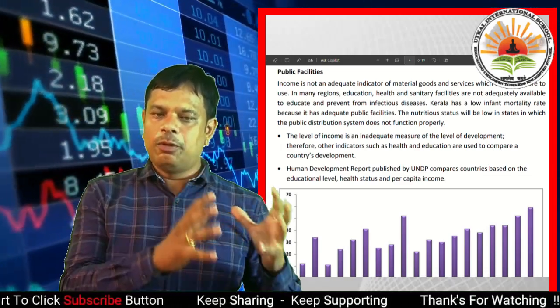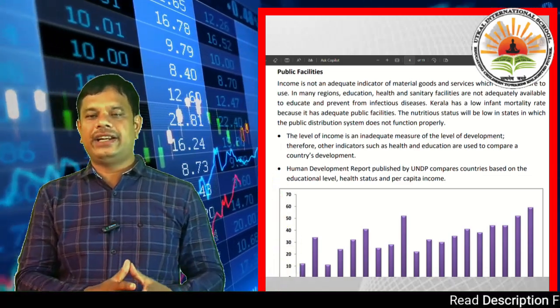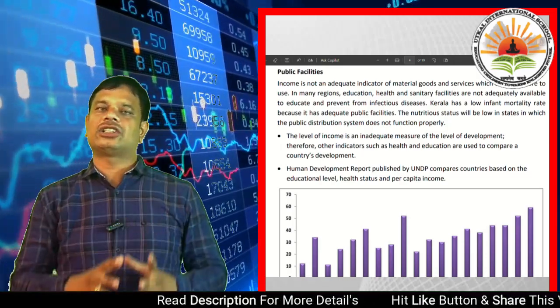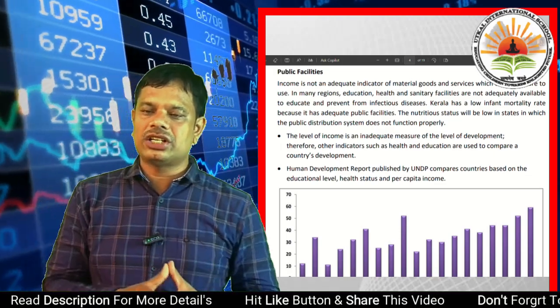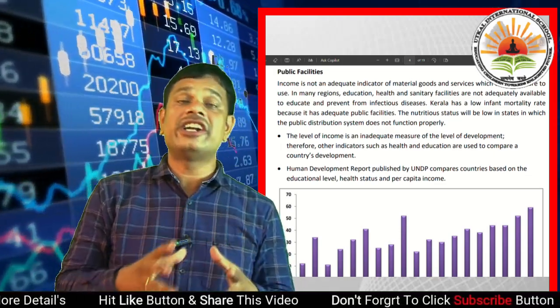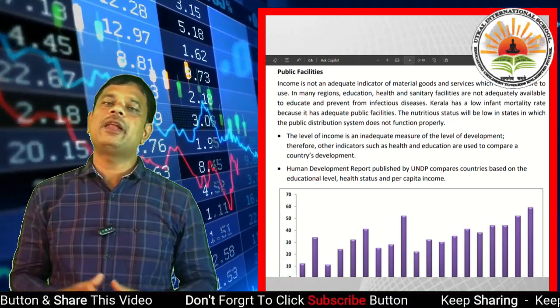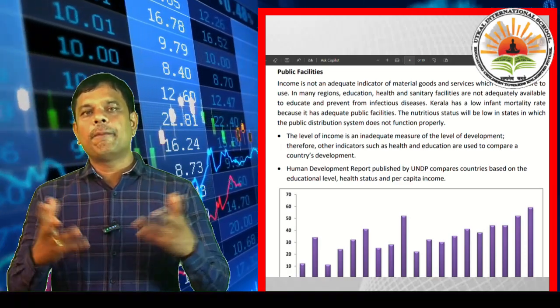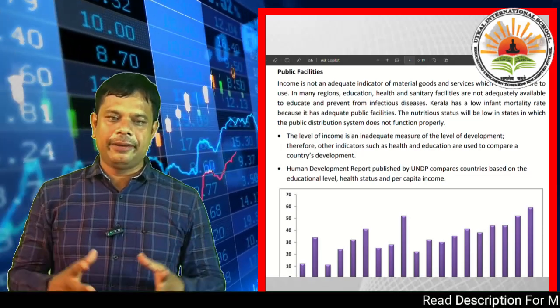Along with the level of income, other indicators such as health and education are also used. Just like the Philippines, for its better education and better lifestyle, it is regarded as a developed country.